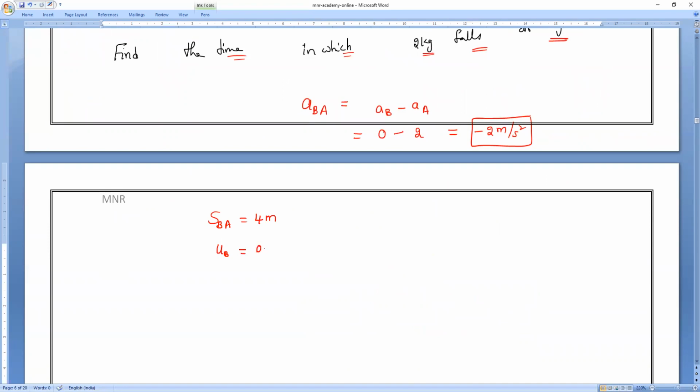And what is the initial velocity of B? The body is at rest, so the initial velocity is 0. Now they are asking us to find the time. So which equation will apply? We know the acceleration also, so the acceleration is 2 meter per second square.